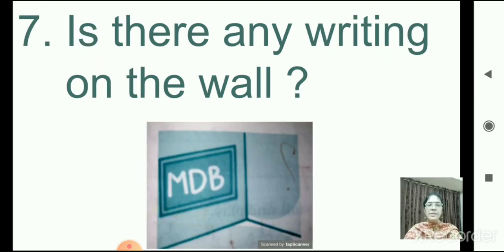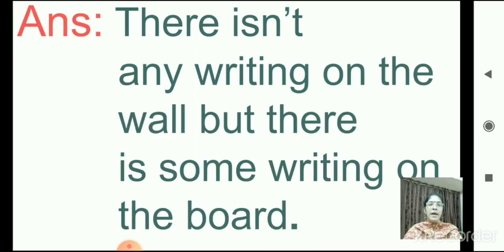Next, number 7. Is there any writing on the wall? Look at the picture. What can you understand, children? Let's see what is the answer. There isn't any writing on the wall, but there is some writing on the board.